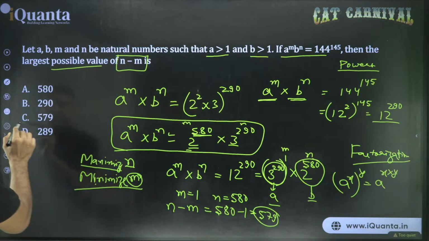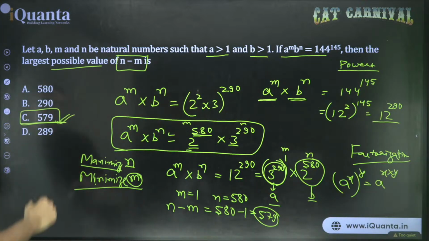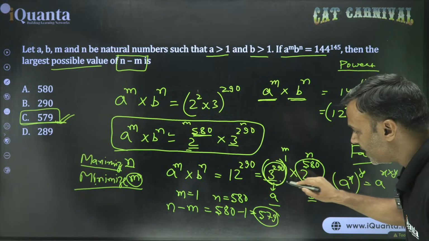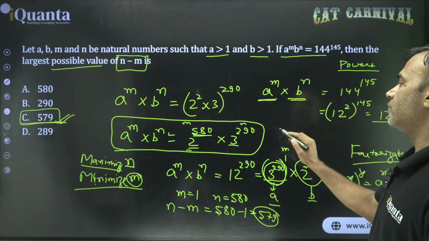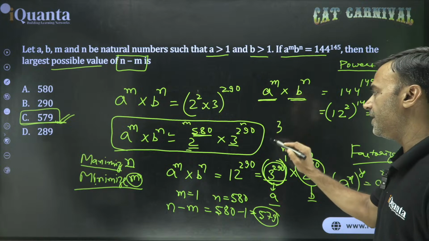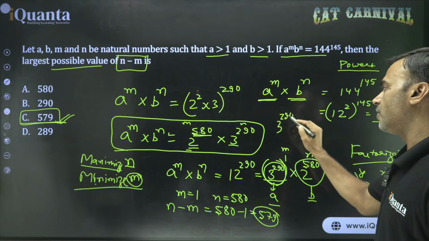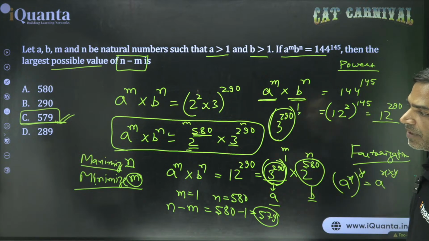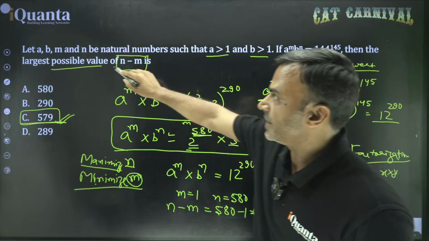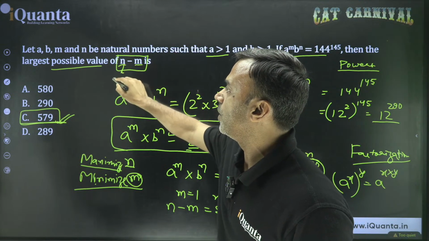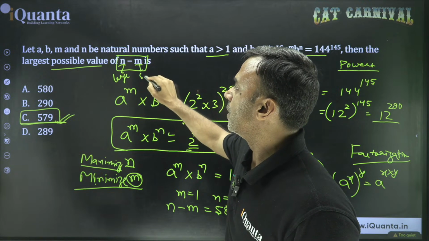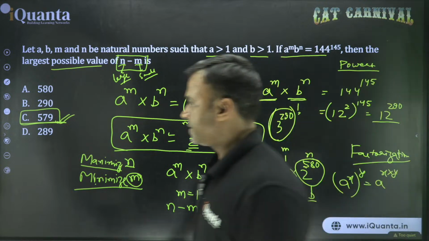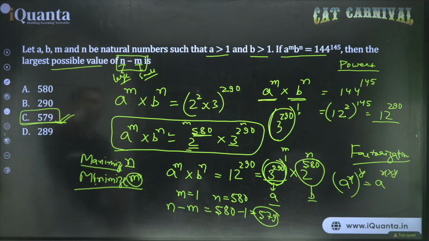So answer is option C, 579. Now, what is the problem here? Sometimes we feel that we must take this 3 to the power 290 as a to the power m. No, that is not necessary. You have to understand that 3 is a number. 3 to the power 290 is also a number. So take the whole thing as one single number to the power 1 so that the power value is minimized. Okay? Because we need the largest value of n minus m, so n has to be made larger and m has to be made smaller, right? Fine. Let's move on to the next question.